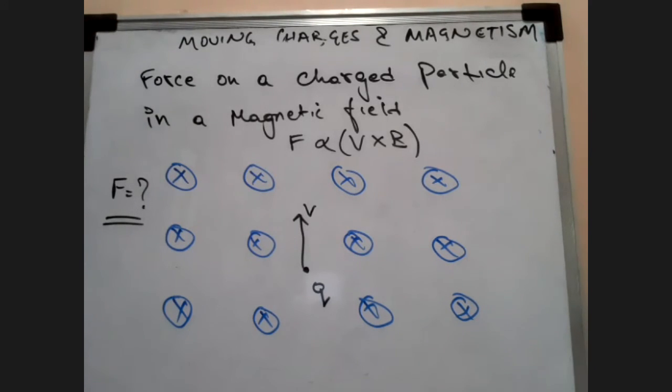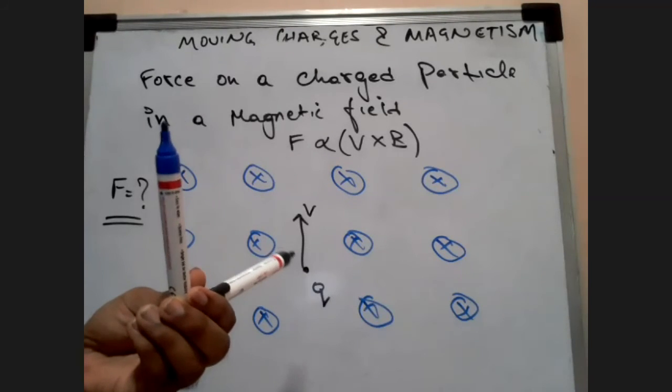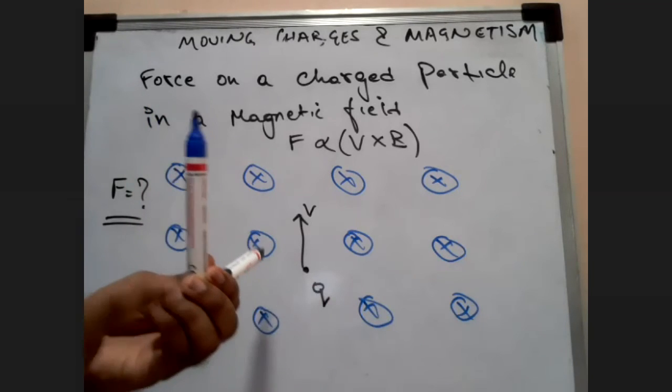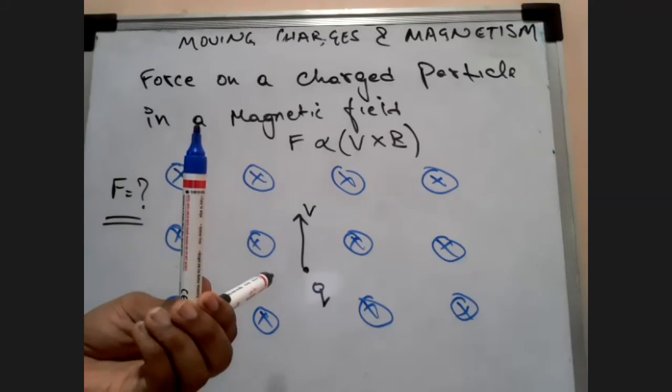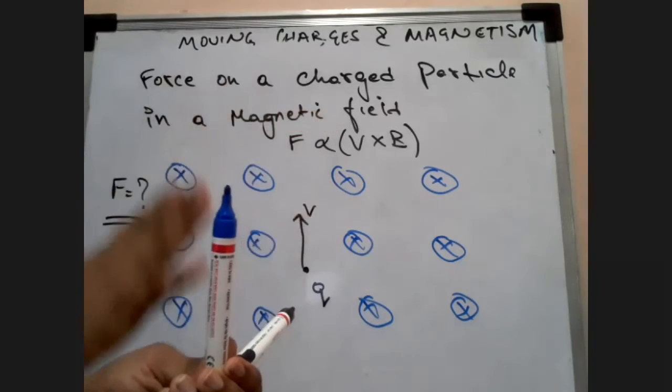Has everyone understood this? If you all get this straight, everything I'll be doing quickly. Look here. Simple. Your magnetic field is this black color. It's going inside the plane. This is a charge q with velocity perpendicular to the magnetic field. Force will always be proportional to v cross b, which is an observation.